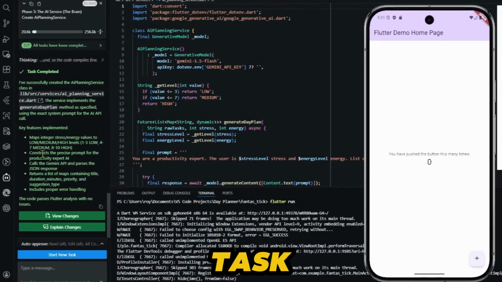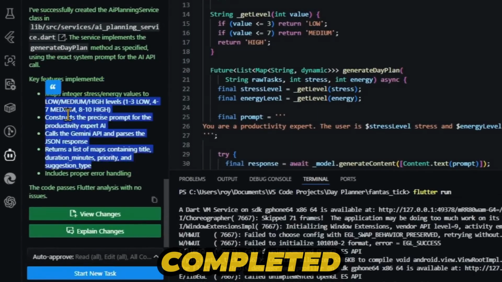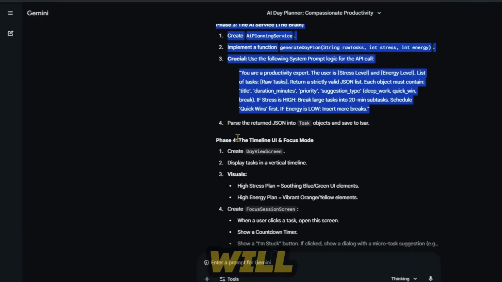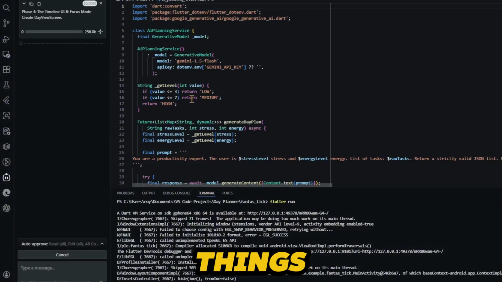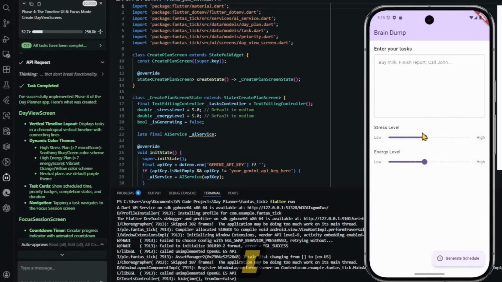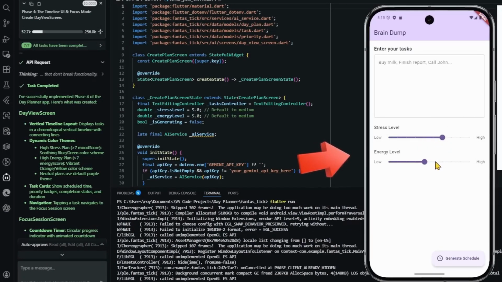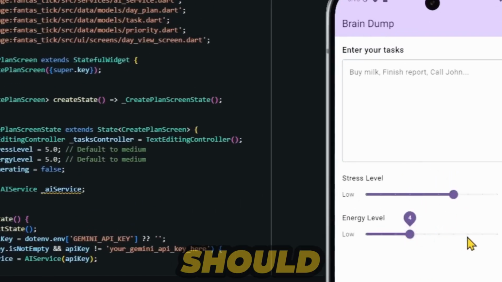Click on New Task, enter, once again enter. Guys, phase 4 has been completed, and after the completion of phase 4, my app has started showing how it will look in real time. So you can see here I can manage things, I can increase or decrease stress level, I can increase or decrease energy level, and in fact, I can also write tasks here. For example, presentation, and then I can click on Generate Schedule. So guys, my plan for today has been created. This is how the app should work.